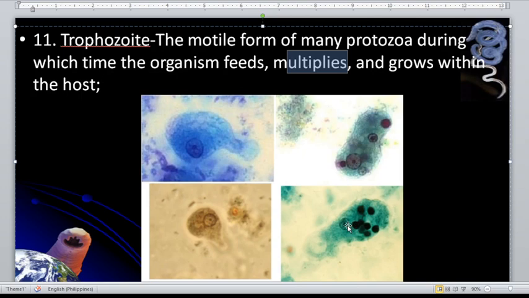So here we have, these are actually Entamoeba histolytica. So in this part, there are ingested red blood cells. So those are red blood cells.